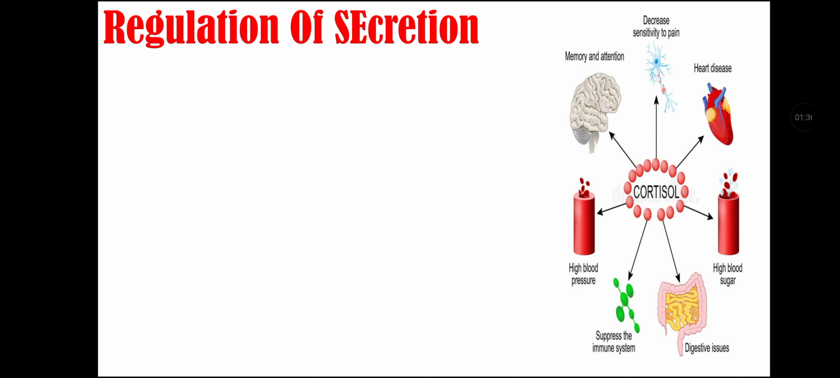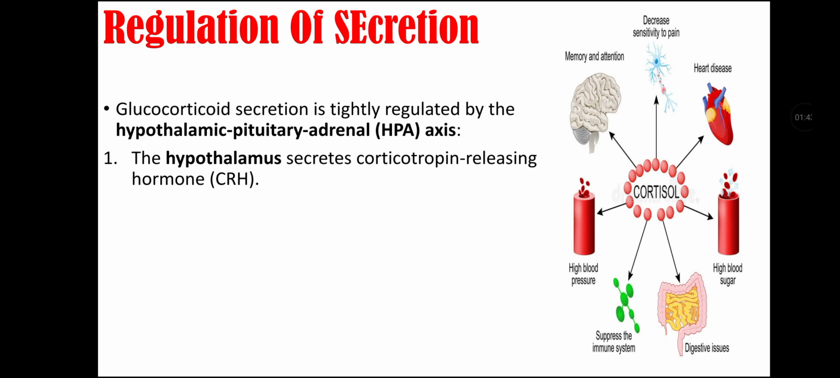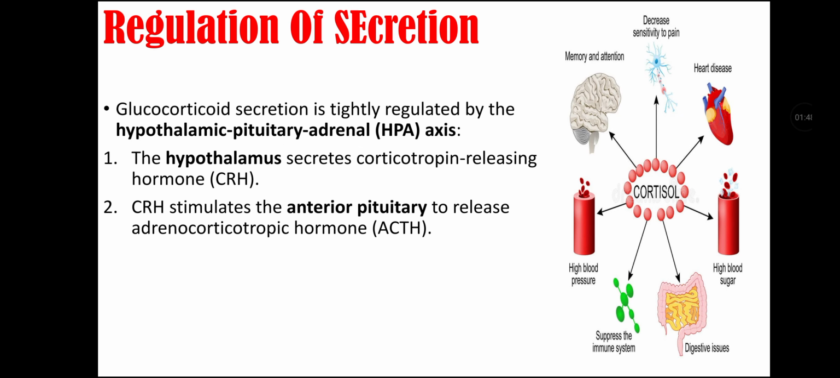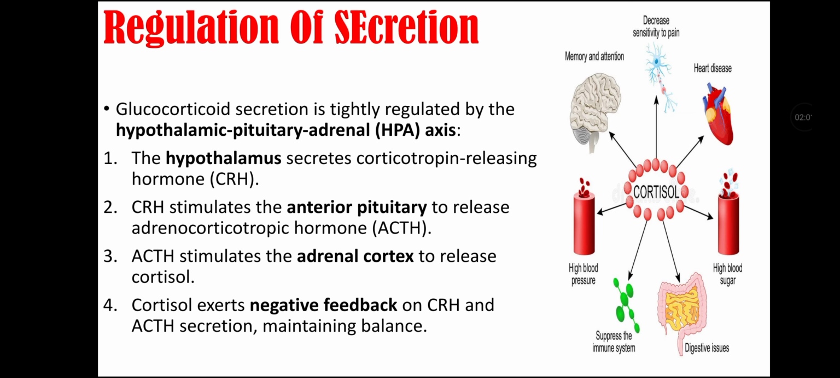gland. Regulation of secretion. Glucocorticoid secretion is tightly regulated by the hypothalamic-pituitary-adrenal axis. Hypothalamus secretes corticotrophin releasing hormone, which stimulates the anterior pituitary to release adrenocorticotropic hormone. This adrenocorticotropic hormone then stimulates the adrenal cortex to release cortisol, and this cortisol exerts negative feedback on corticotrophin releasing hormone and adrenocorticotropic hormone, thus maintaining balance of glucocorticoids in the blood.